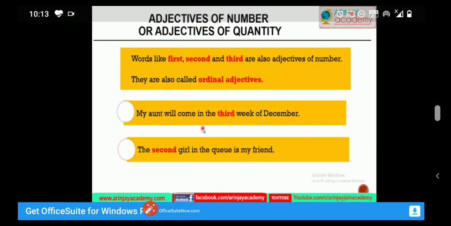Number 1, definite numeral adjectives. Number 2, indefinite numeral adjectives. And number 3, distributive numeral adjectives.